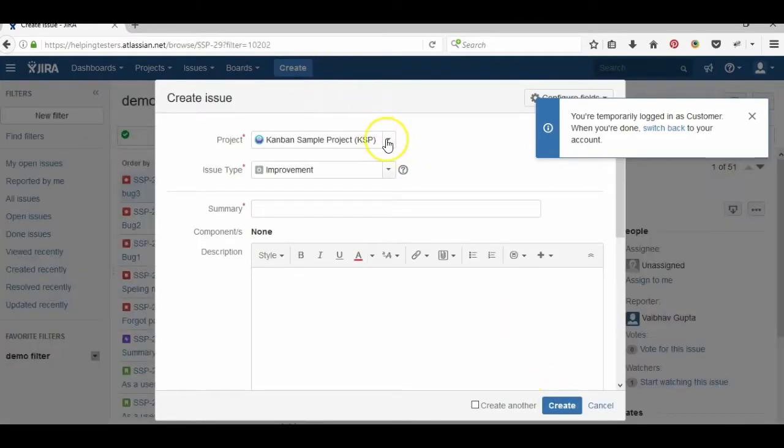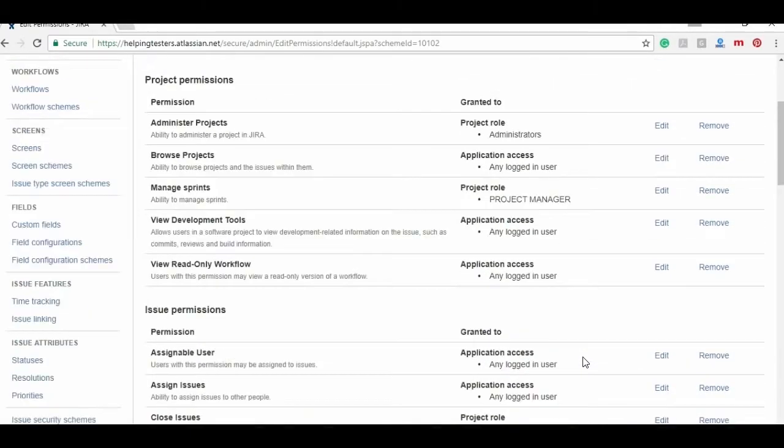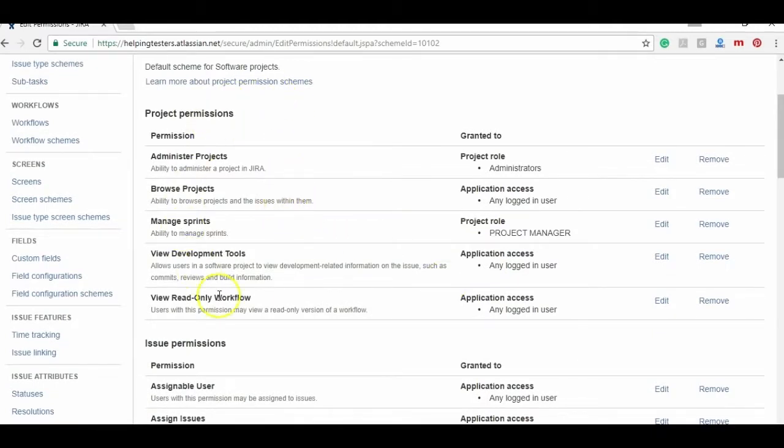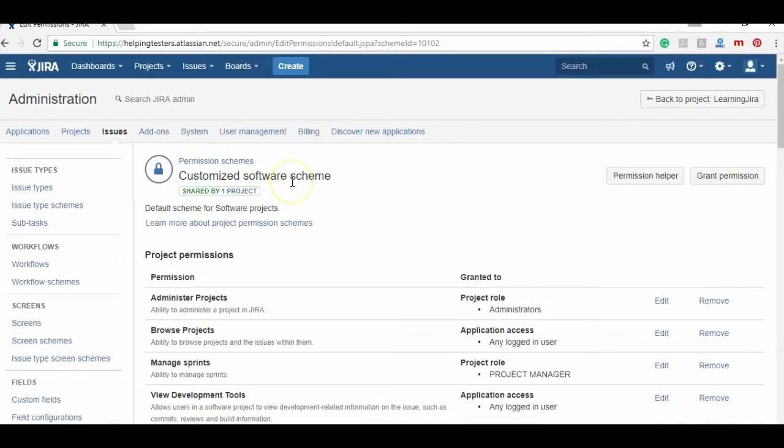and if you check, he does not have access of the project, right? In the create, he is not having the access to create in a project that is Learning Jira. So it is totally correct. Yes, the customer is not able to create issue and project manager can handle the sprint. So similarly, you can grant access to all the issues. So you need to create project roles, and then under the issues you have to create permission and associate with your project. So that was our second use case, that how we can handle the permissions within our project.